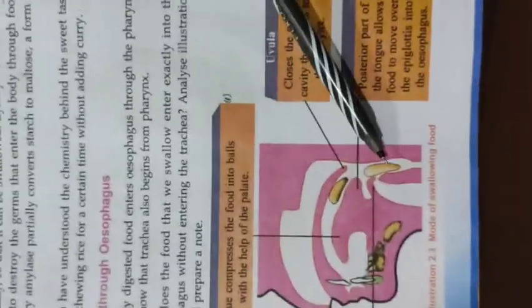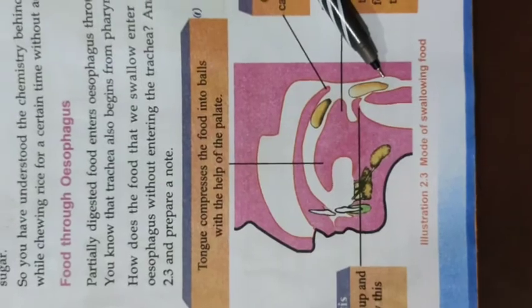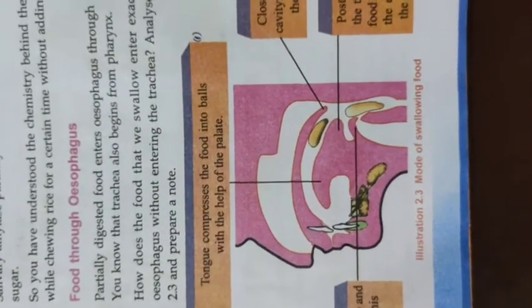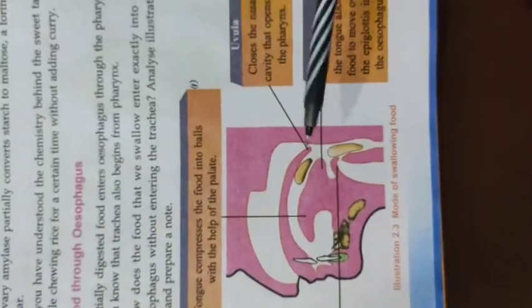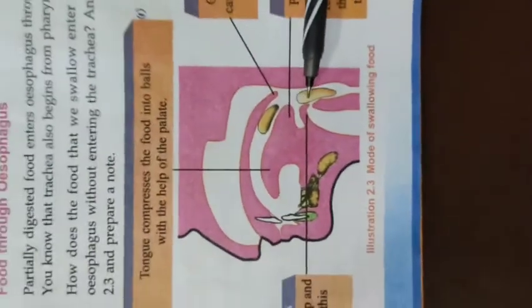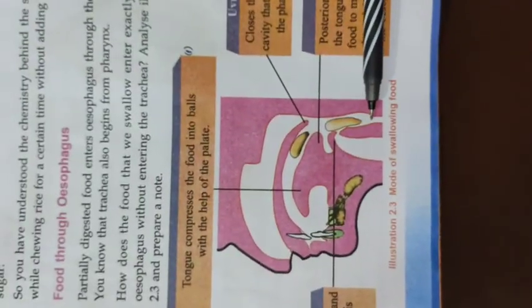Next portion. This posterior part of the tongue allows food to move over the epiglottis into the esophagus. Once food enters the pharynx, the second stage of swallowing begins.